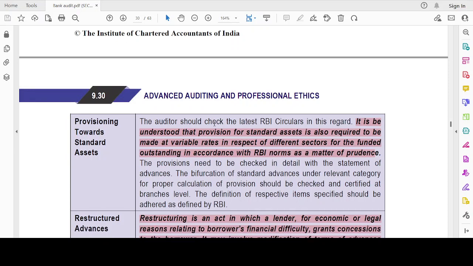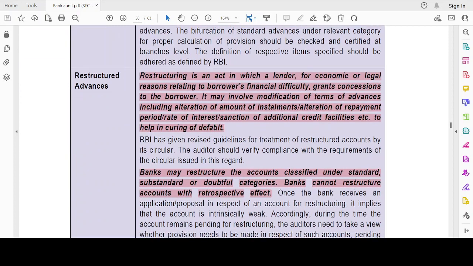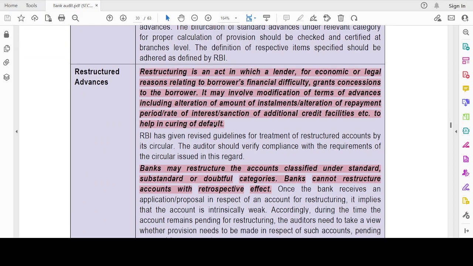rates in respect of different sectors for the funded outstanding in accordance with the RBI norm as a matter of prudence. Restructured advances: it's an act by which a lender, for economic or legal reasons leading to a borrower's financial difficulty, grants concession to the borrower. It involves modification of the terms of advances, including alteration of the amounts of installment, alteration of repayment period, rate of interest, sanction of additional credit facilities, etc. to help in curing the default.